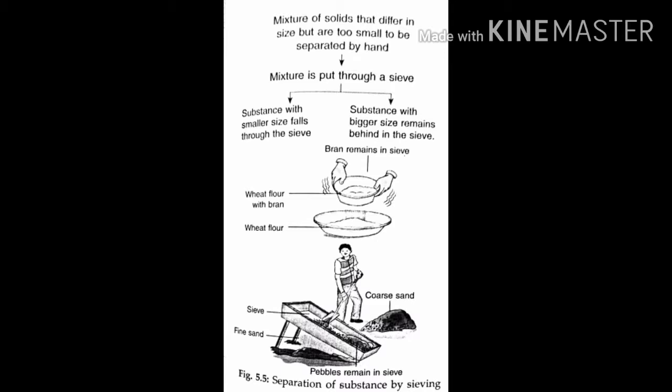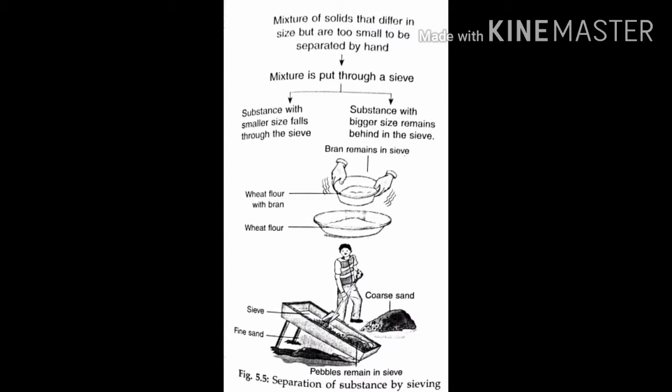For example, we need fine sand for construction. For that, we need to separate it from the coarse sand, which contains pebbles and tiny stones. So sieving is used to get fine sand.